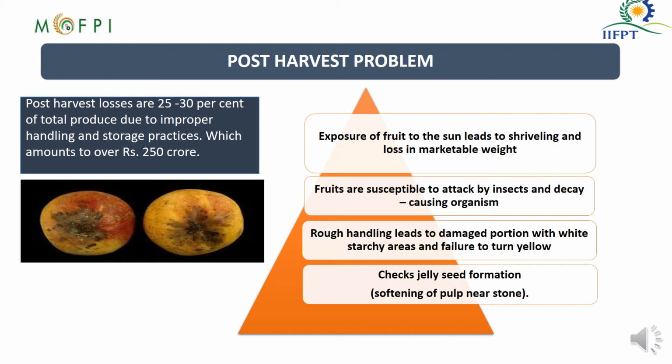So you will find the pulp nearer to the skin is in good and solid condition, but if you see the pulp just closer to the stone, it will be very soft and much sour in taste.